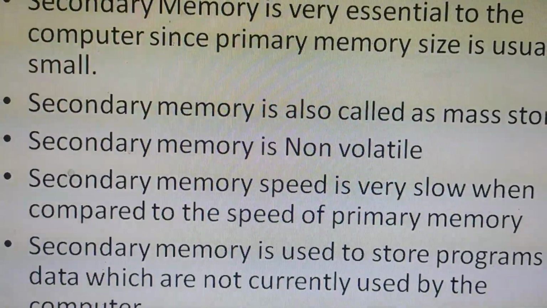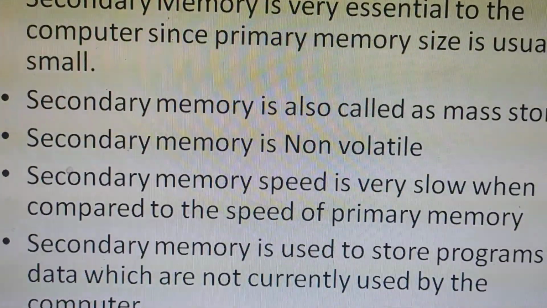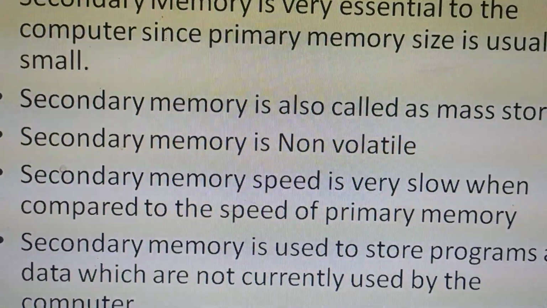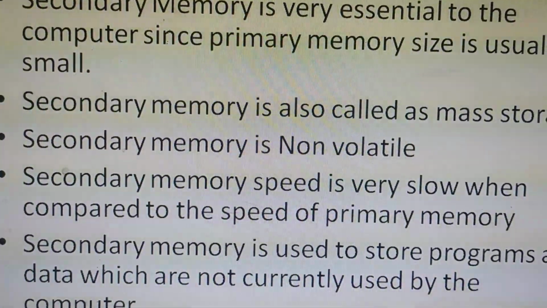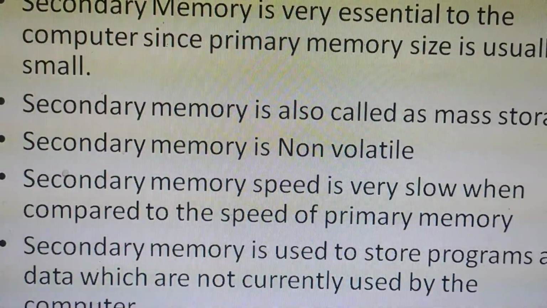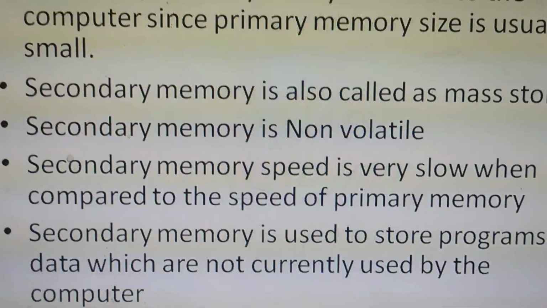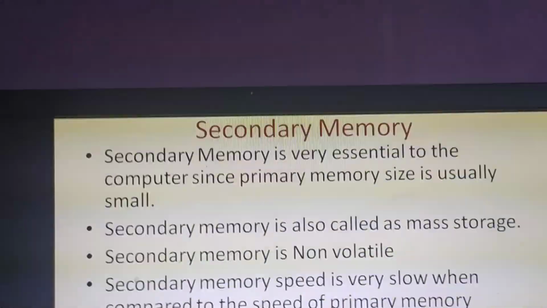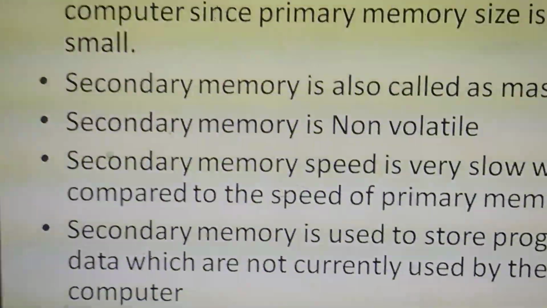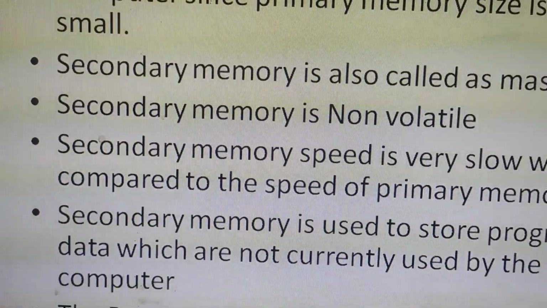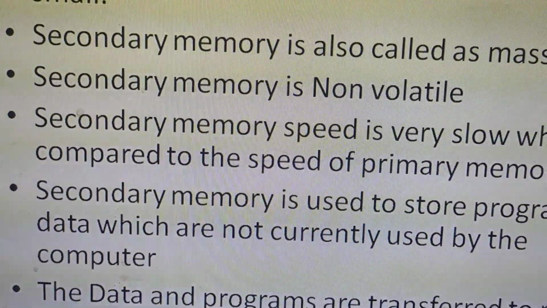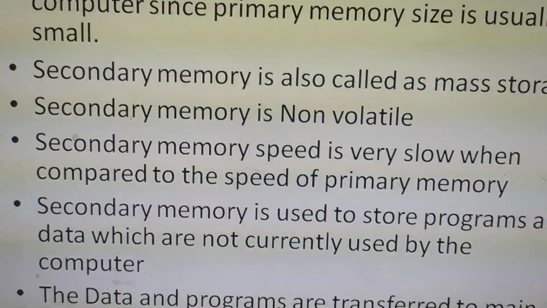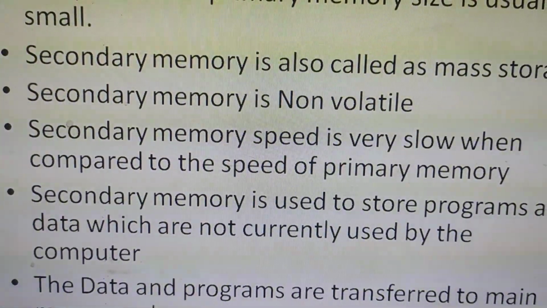In RAM, if the power supply is not available, it will immediately stop working and the complete data will be erased, but not in the case of secondary memory. In secondary memory, the data will be present even if the power is not there. We can access it after the power is available.